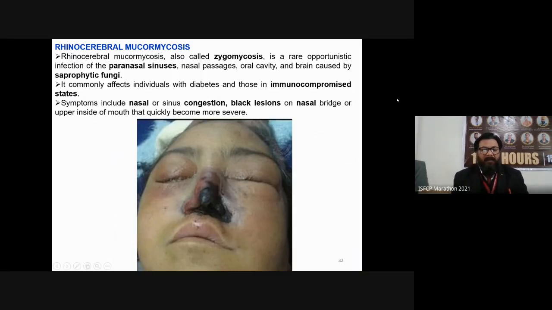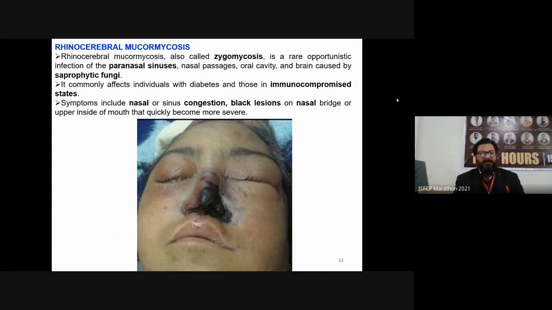The next condition is rhinocerebral mucormycosis. This is also called zygomycosis. It is a rare opportunistic infection of the paranasal sinuses, nasal passages, oral cavity, and brain caused by a particular fungal species, saprophytic fungi. This is the name of that fungus, and it commonly affects individuals with diabetes and those in immunocompromised states.